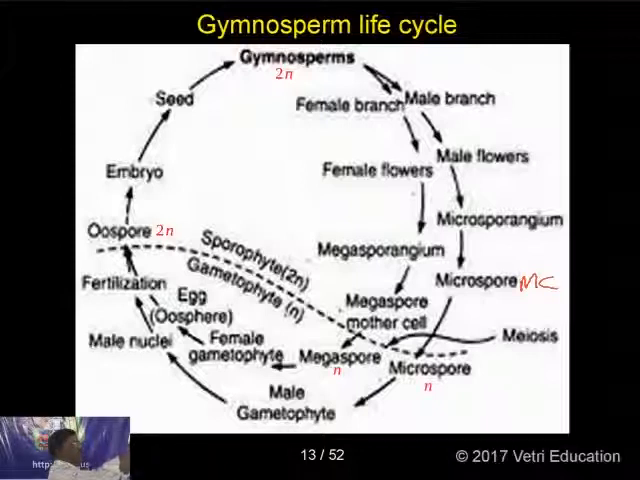In the same way, in the female flower or female cone, the megasporangium's megaspore mother cell undergoes reduction division and forms haploid megaspores. The microspore gives male gametophytes, the megaspore gives female gametophytes, the male gametophyte gives antheridium and male gametes, and fertilization takes place between the egg and the male gamete, and a diploid oospore is developed. So the diploid embryo is present in the seed, and it develops into a diploid plant. The diploid plant is the dominant plant, and these gametophytes are haploid. They alternate with each other and show heteromorphic alternation of generations.